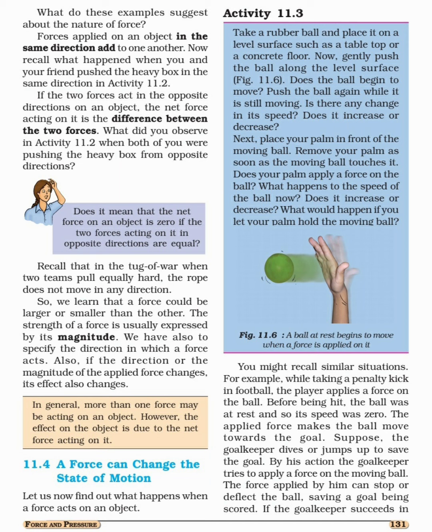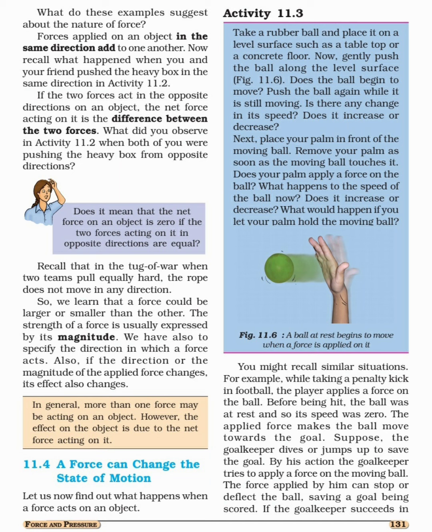One example that is given is when a person is trying to take a penalty kick in a football match, the footballer will apply force on the ball, but what was the speed of the ball at that time? You will say the ball is at rest only, so speed of the ball is equal to 0. So when the footballer kicks the ball, speed of the ball increases. Applied force makes the ball move towards the goal.